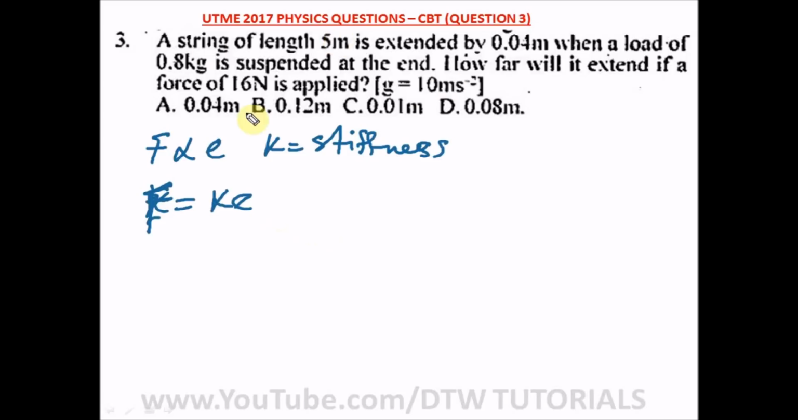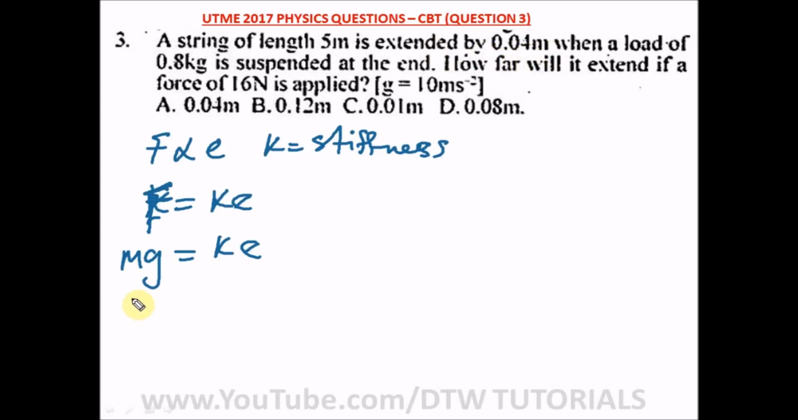So here, from our question, we are asked how far will it extend if a force of 16 Newton is applied. First of all, we need to find our K. To get K, we need F. Since we've been told that it is suspended by a load of 0.8 kg, that's mass, with a gravitational pull acting on that load of 10 meter per second square, F is the same as mg, equal to KE. E has been given as our extension, which is 0.04.